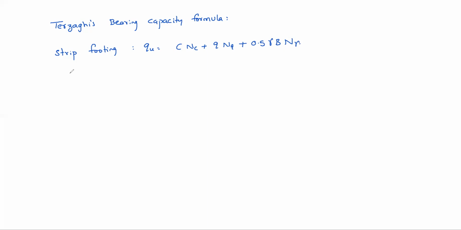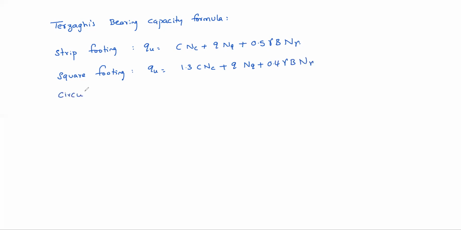Those are like this. For square footing, QU equal to 1.3 C NC. Actually, first he proposed 1.2 only, and later he corrected it to 1.3. That's why in certain books you can see 1.2 also, right? Plus Q NQ plus, for square footings, 0.4 gamma B N gamma.